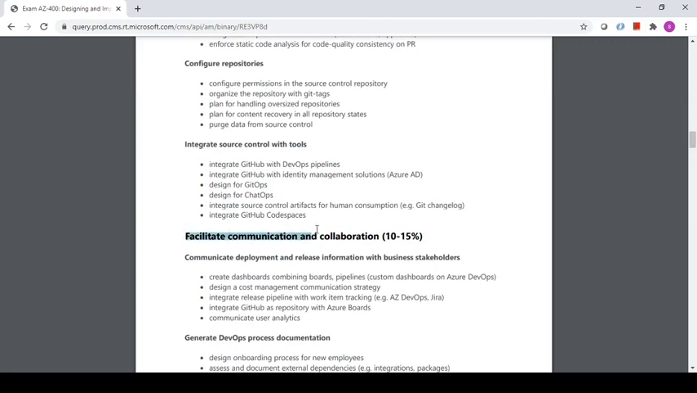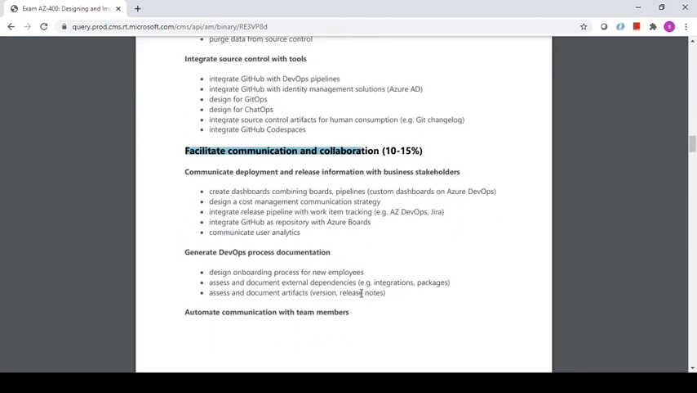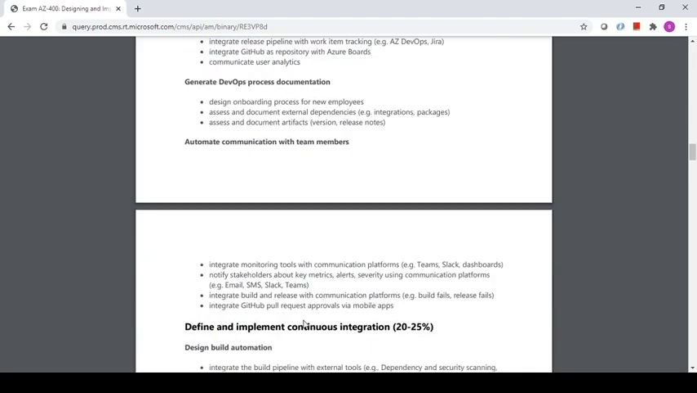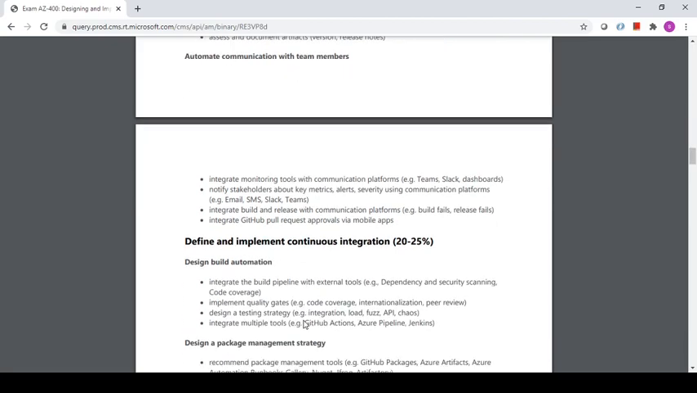Another part is facilitate communication and collaboration. It is talking about how Azure Boards will be used and how we can integrate it with other third-party tools like Jira, if you are not using Azure DevOps Boards. So you can use Jira also. There are other things that are more about communication, how the team members will come to know what tasks they are going to work on, and other kinds of communication that will happen within the team.